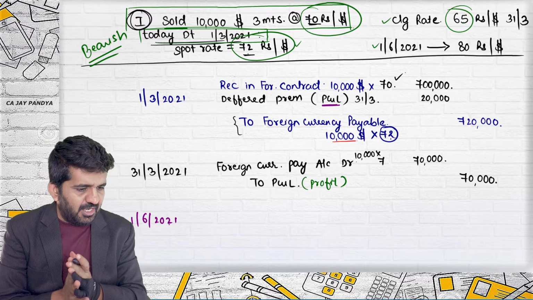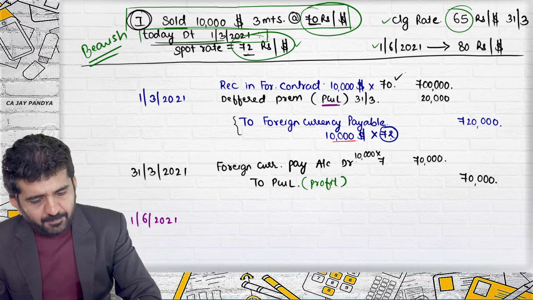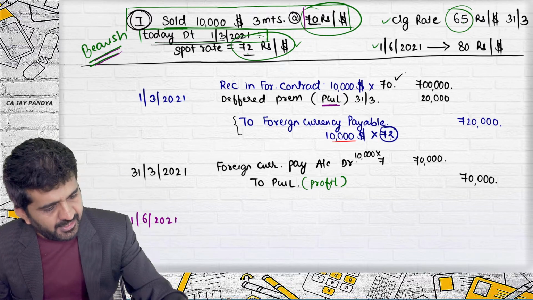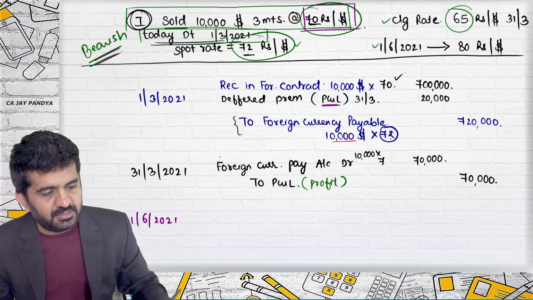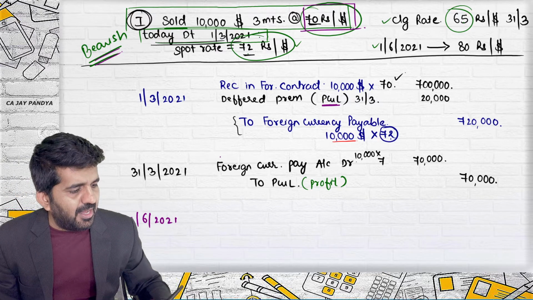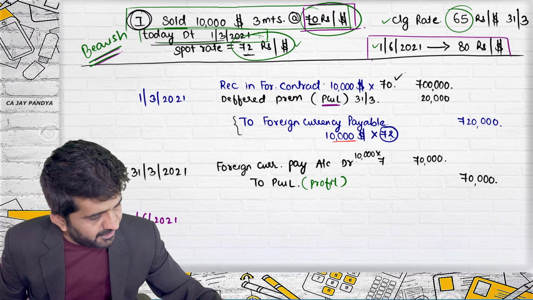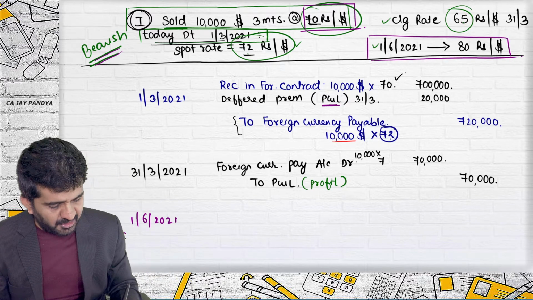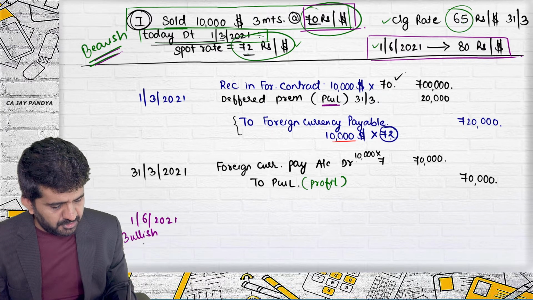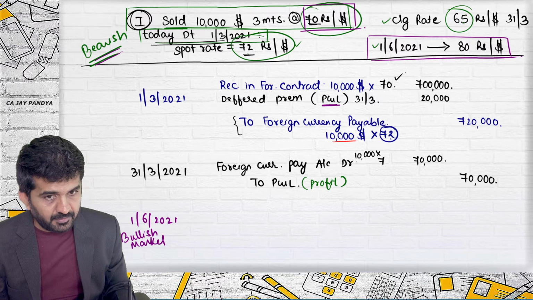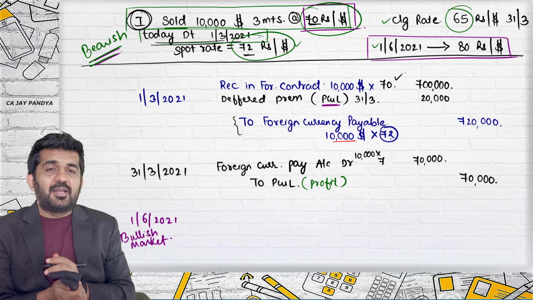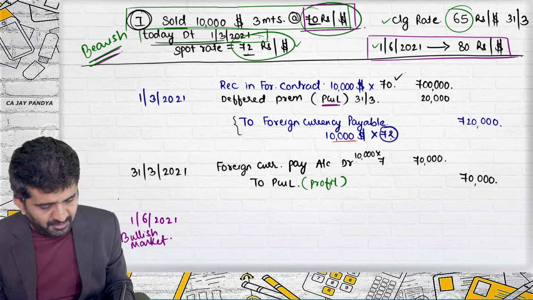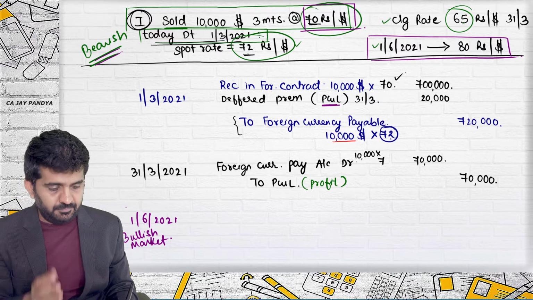Drashti, you are online. You were bearish at 70 rupees. Now the market is bullish or bearish? Bullish. Now the market is bullish. If the market is bullish, you will have to pay the money or you will receive the money?